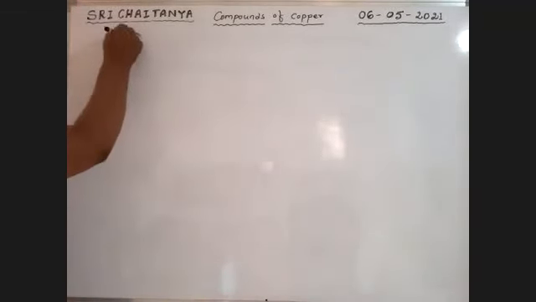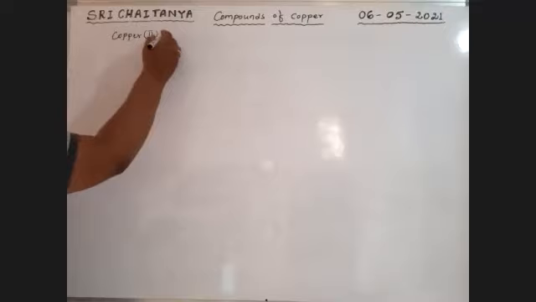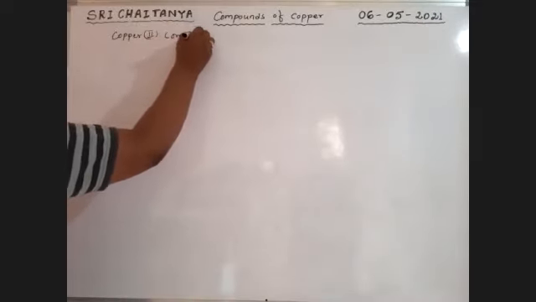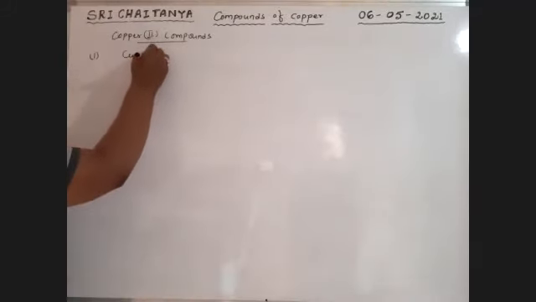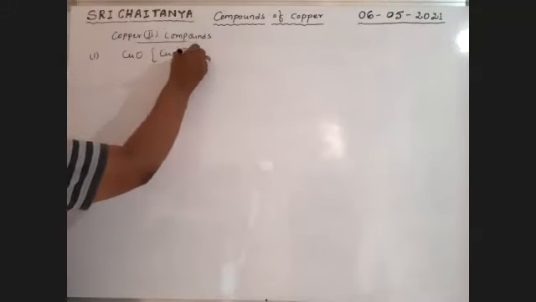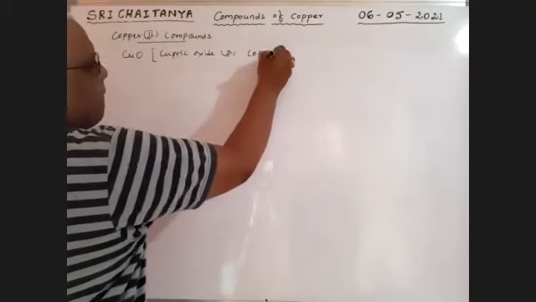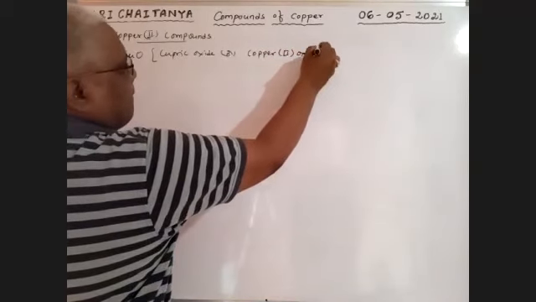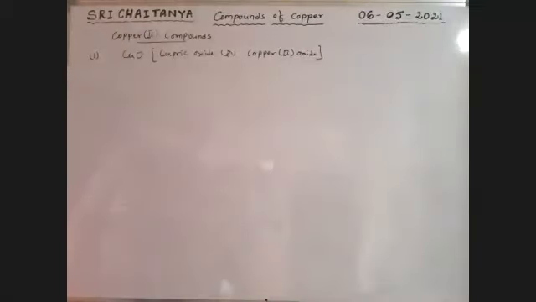Next one, copper 2, cupric compounds. So here, the first one is CuO, that is cupric oxide or copper 2 oxide.